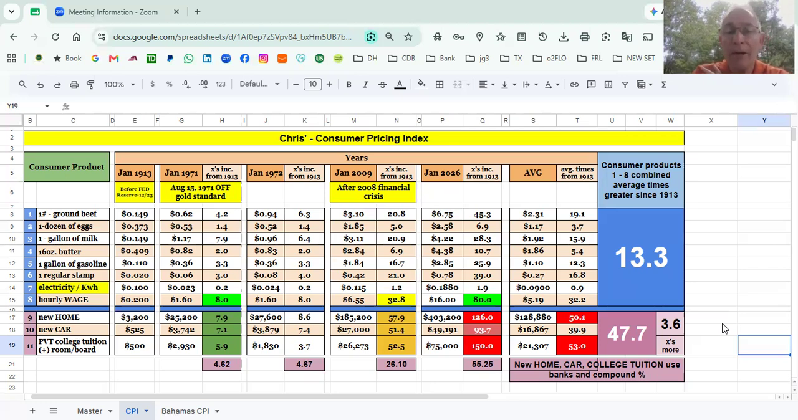Okay, now let's take a look at January 2026. The hourly wage is $16 an hour. Now, this is in the United States. $16 an hour, which is 80 times more than what it was in 1913. Look at a new home, a new car, and college tuition. Now it's double. This is the problem. This is why Gen Y, which are called millennials, and Gen Zs are having a very, very hard time, because of compound interest. It's not that they're lazy. It's the math ain't mathin' no more.